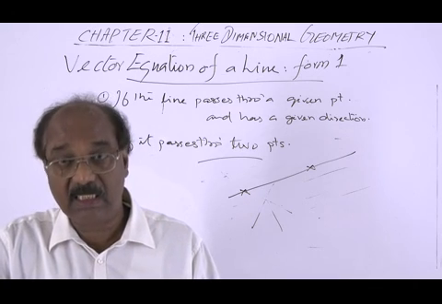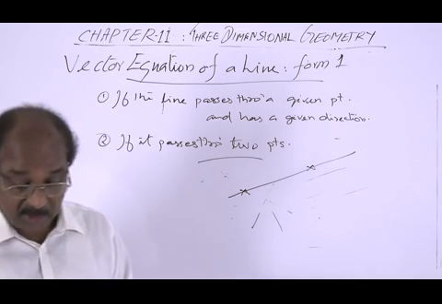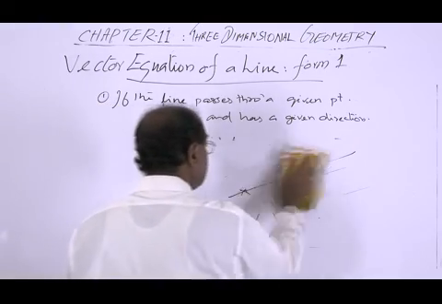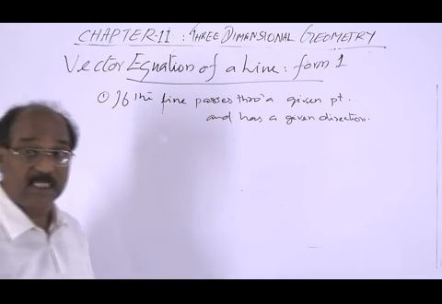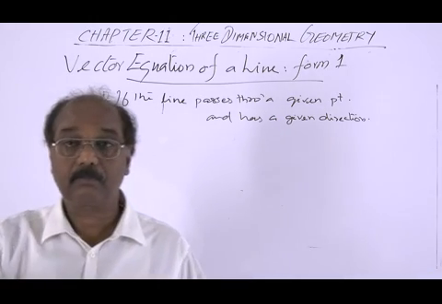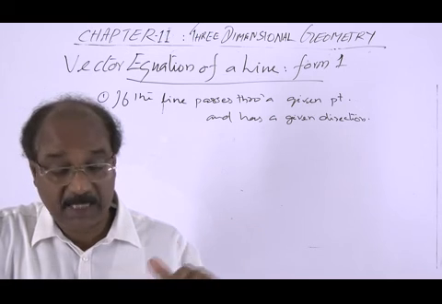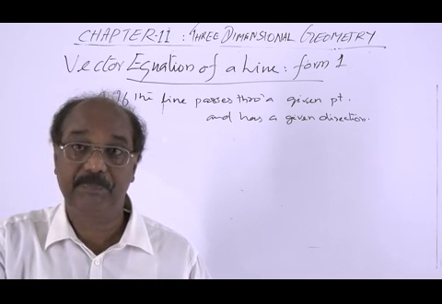Now first consider the vector equation in form 1, that is the equation of the line which passes through a given point and has a given, specific direction. To derive it we need the conditions, passing through a point and having a given direction.